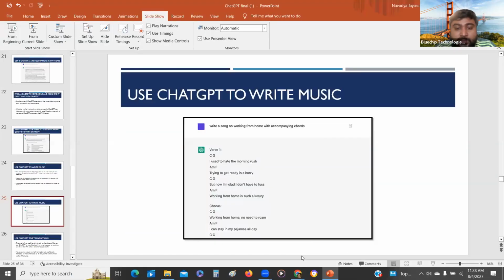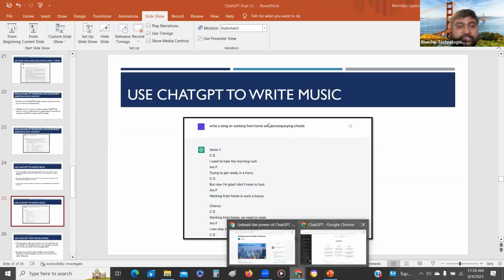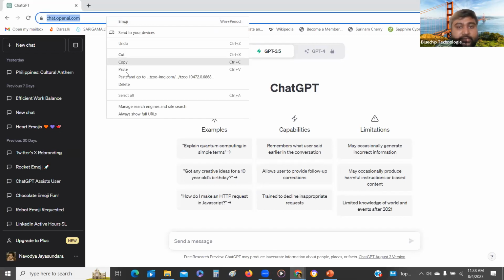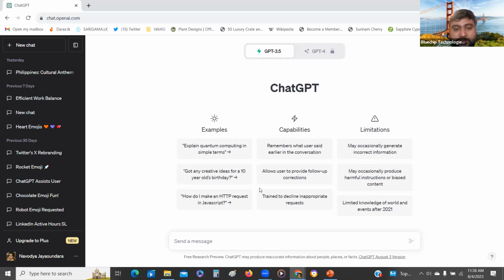So in ChatGPT, here you can go to ChatGPT. I think everyone is familiar with the website. Let me share that in the chat here as well. If you are not using ChatGPT by now, you can create a free account from chat.openai.com. And there's GPT-4, that's the paid version. You can use the free version or the paid version here. Then you can ask a specific question from ChatGPT as well.